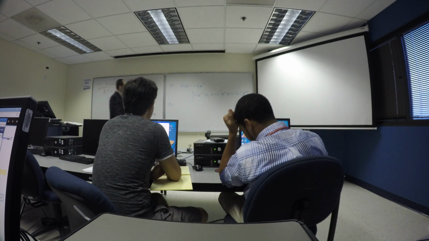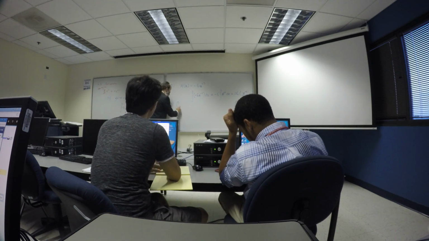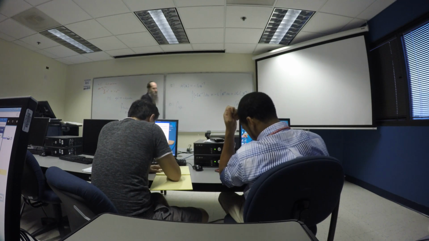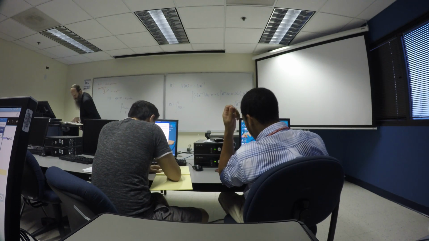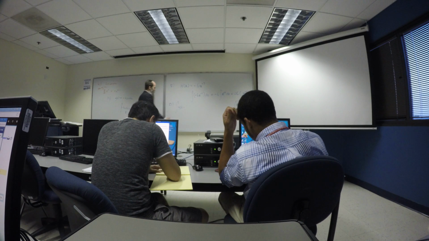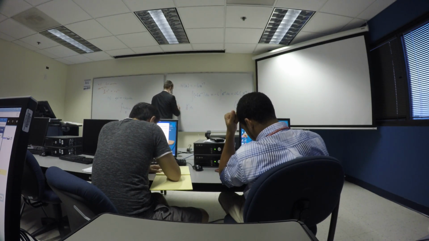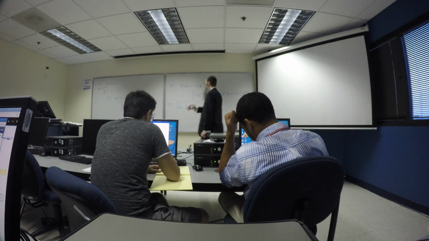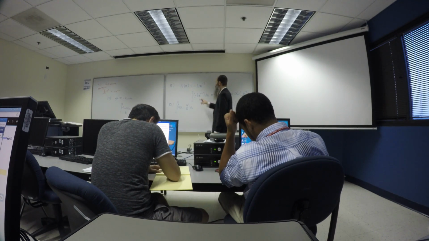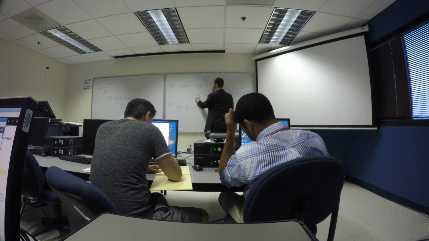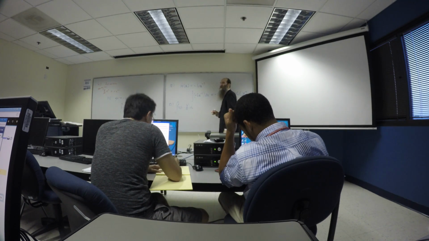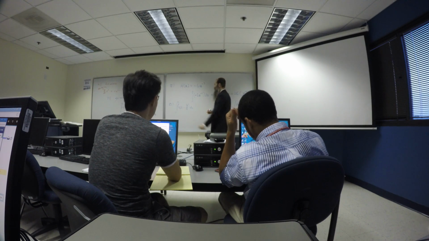So 4 root x, we have this symbol already for us. 4 root x minus 4 over root x. Okay, the other thing you should know about this operation called antiderivative, not only can you pull out constant multiples just like a derivative, you can also split up sums and differences.